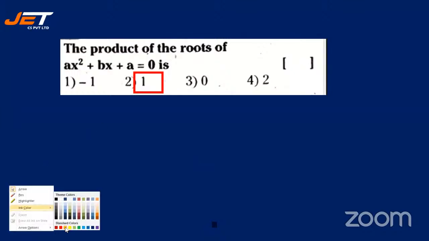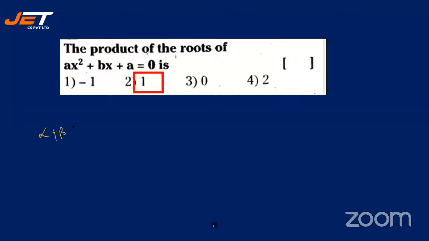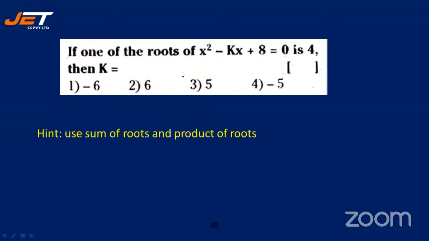Let me explain this. So the sum is alpha plus beta, minus b by a. Product is alpha beta, c by a, which is 1. That is how 1. All right, see the next question. If one of the roots of x square minus kx plus 8 is equal to 0 is 4, then what is k?